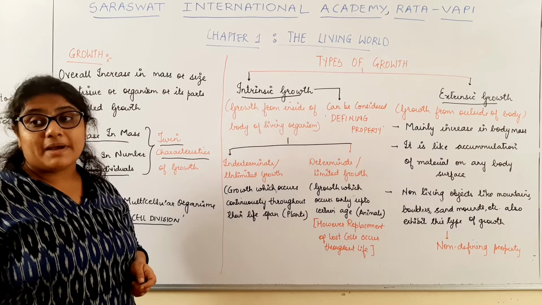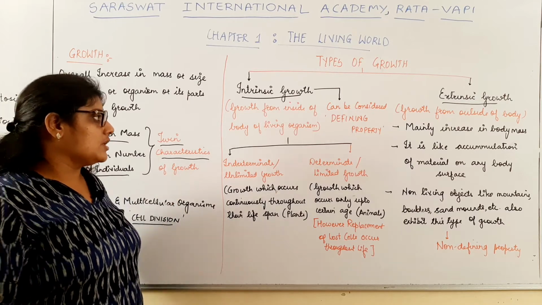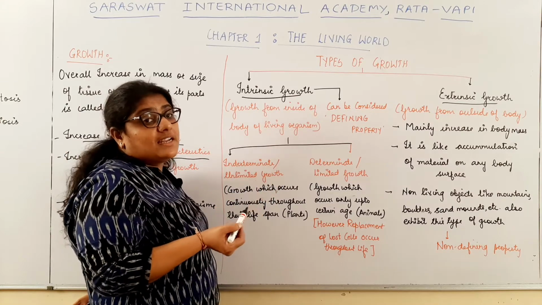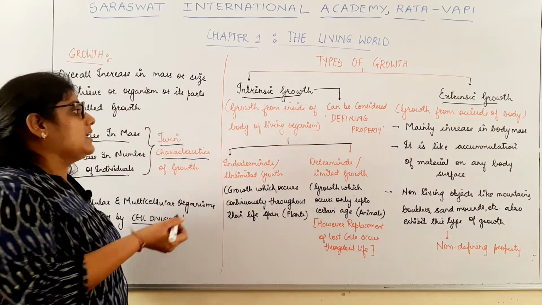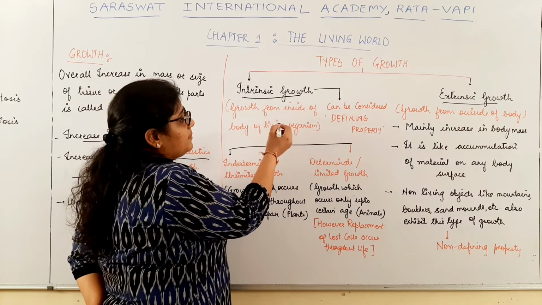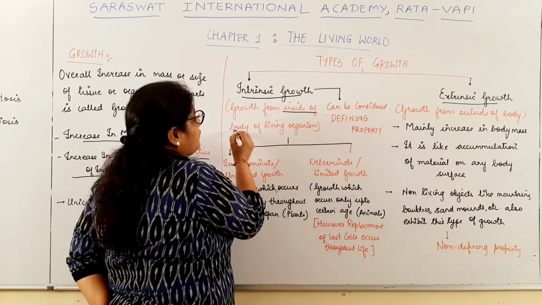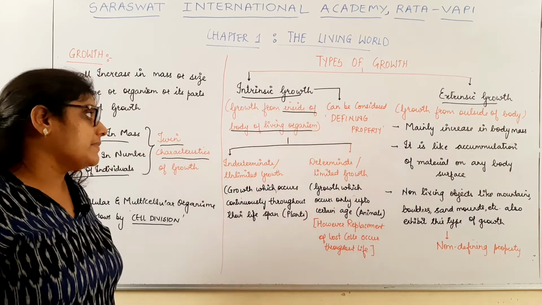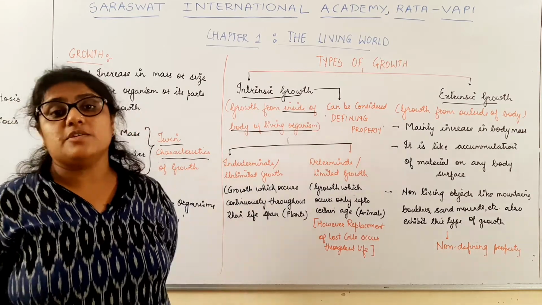What do you mean by the term intrinsic growth? Intrinsic means inside, it is related to the term inside. So the growth process which occurs from inside the body of the living organism is called intrinsic growth.